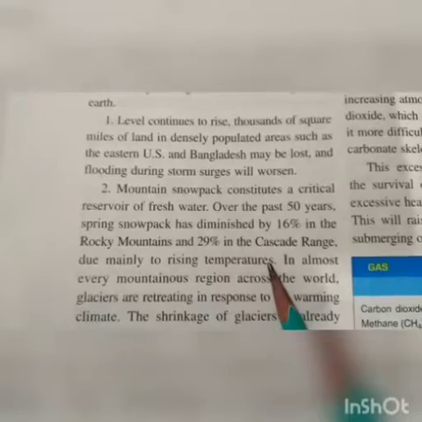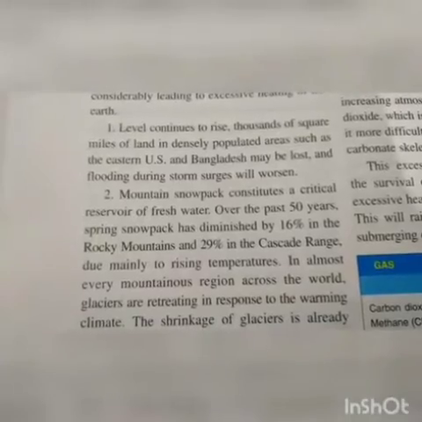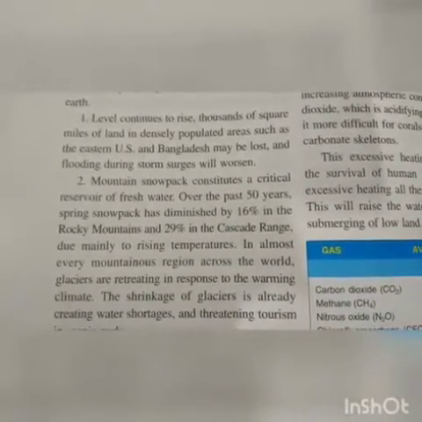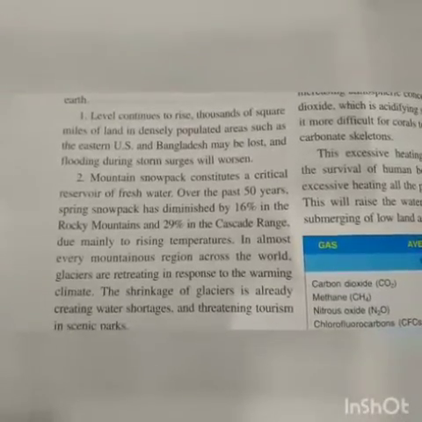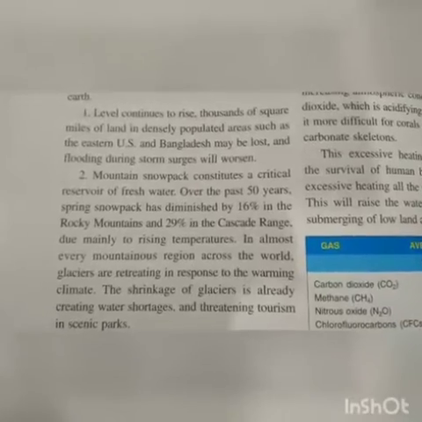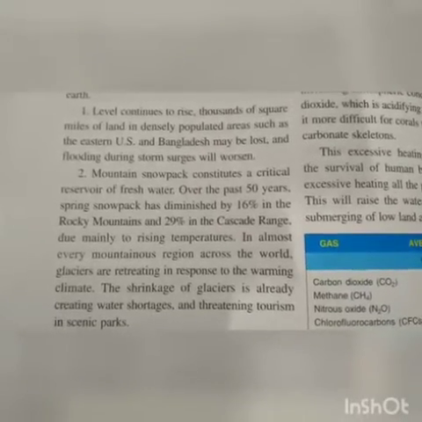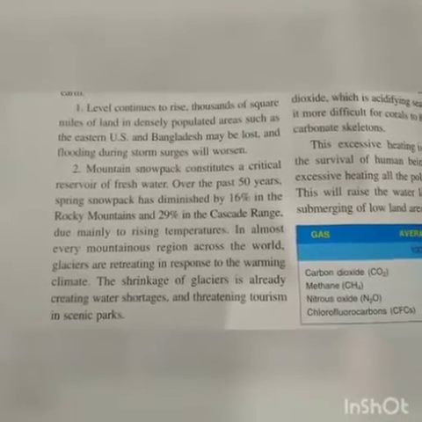In these mountain ranges the snowpacks have diminished by 16% and 29%, right? Which is quite alarming. So in almost every mountainous region across the world, glaciers are retreating in response to the warming climate.